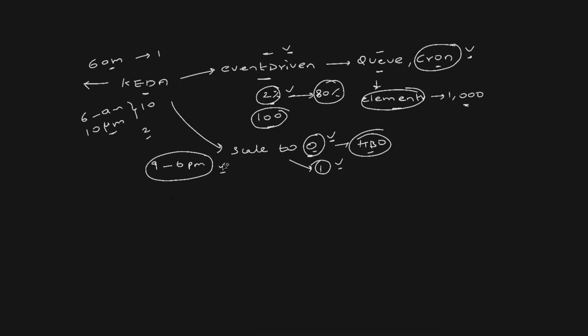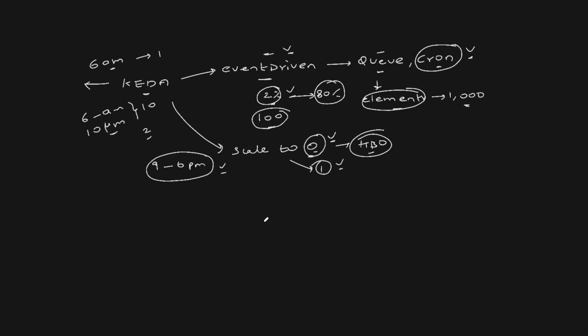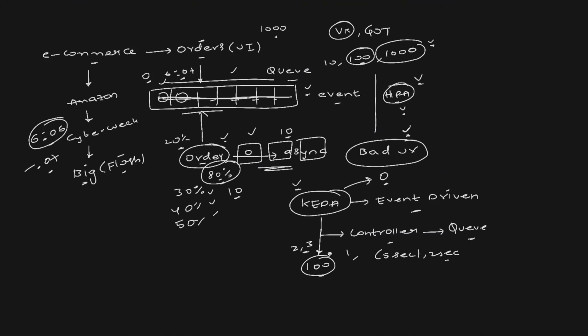Now let's see KEDA in action. Okay, we discussed a lot about it. Now let's see how this would work through a couple of demonstrations. The first example, I will show you with cron. I'll take a particular timestamp and show you how you can configure the pod scheduling during it. And second, we will take a simple RabbitMQ example. We will take an e-commerce platform like thing where there is a producer and a consumer, right? And we will see how exactly it works.